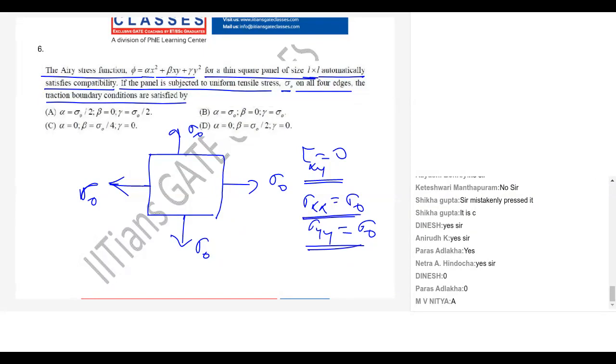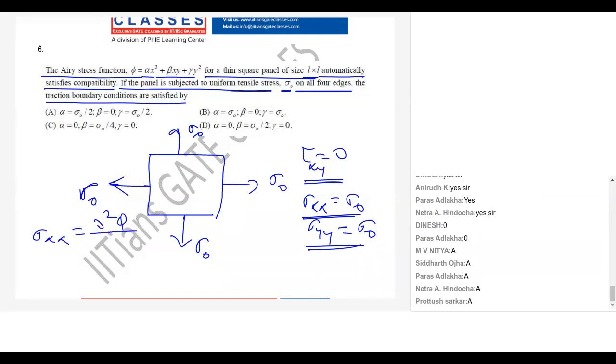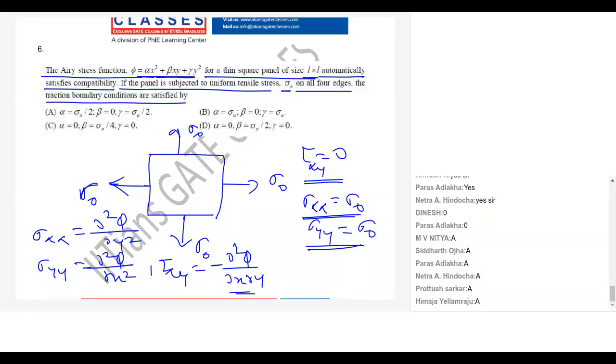Now we know from Airy stress function, what is my sigma xx? It is dou square phi by dou y square. What is sigma yy? Dou square phi by dou x square. What is your tau xy? Minus dou square phi upon dou x dou y. Now check out for what value of alpha, beta, gamma this function gives me these values. Tell me, guys.